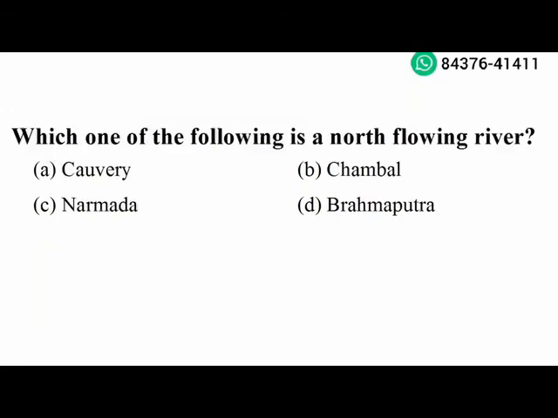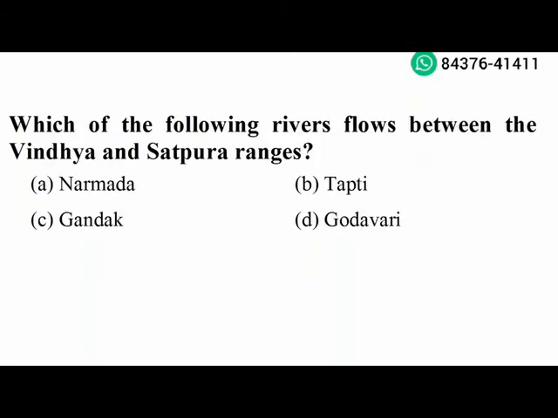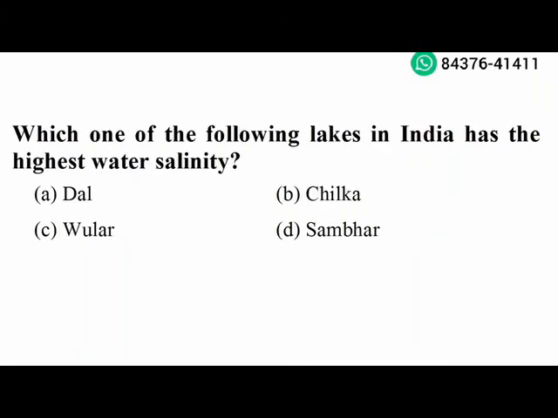Next question. Which one of the following is a north flowing river? Chambal. Option B is the right answer. Next question. Which of the following rivers flows between Vindhya and Satpura ranges? Narmada. Option A is the right answer. Next question. Which one of the following lakes in India has highest water salinity? Sambar. Option D is the right answer.